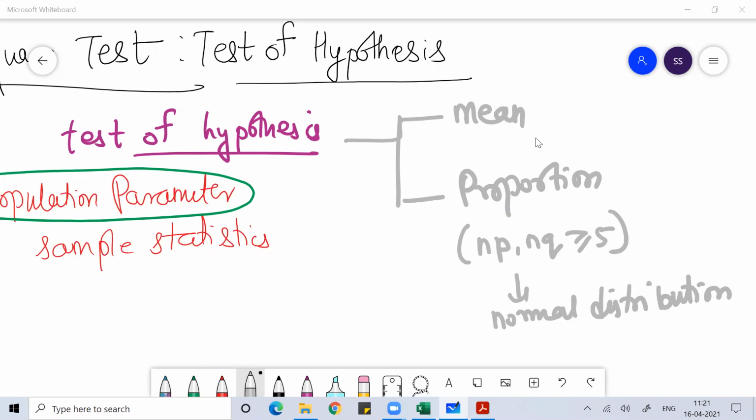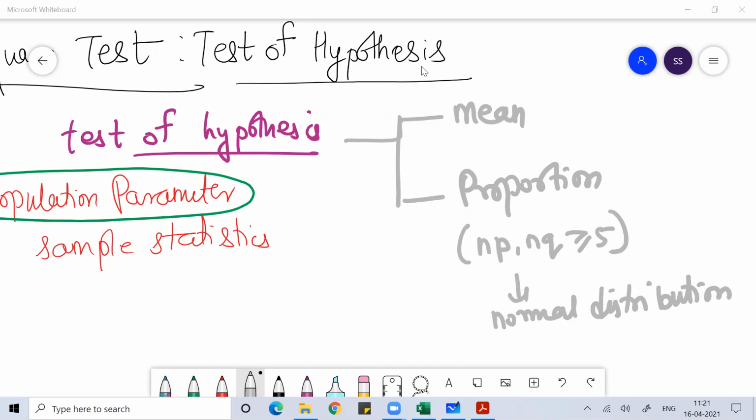So when do we do the T test and when do we do the Z test? We do the T test whenever the population standard deviation is unknown to us and the value of n is less than 30. If n is less than 30 and the population standard deviation is unknown, then we perform the T test. In all the rest of the cases we perform the Z test.